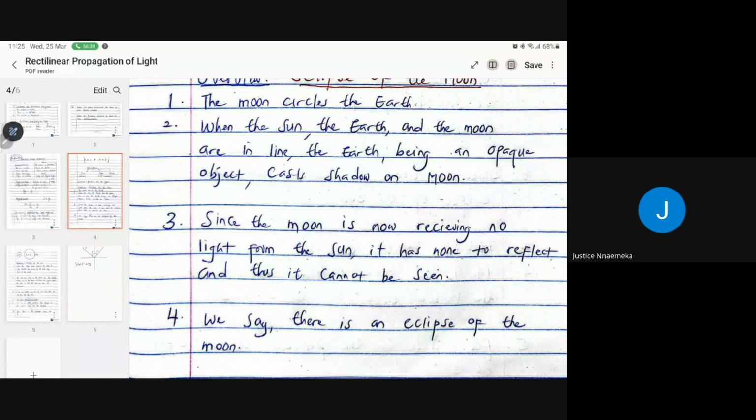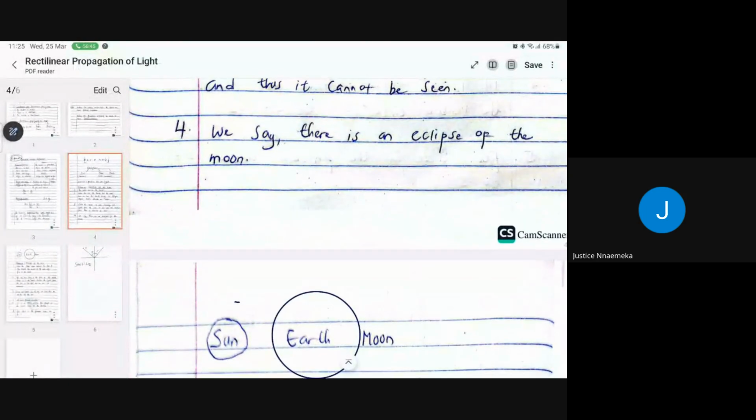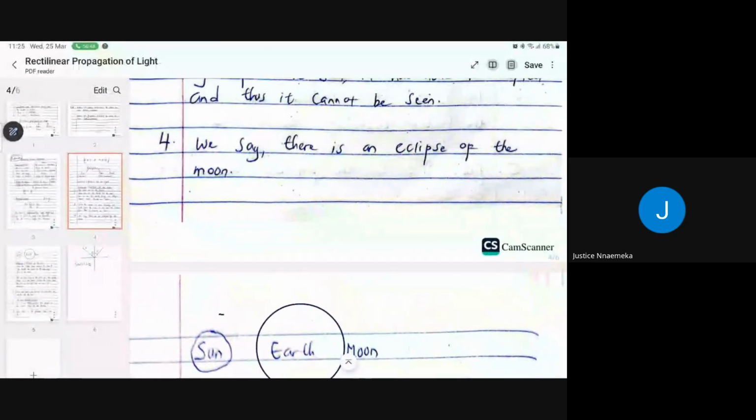Are you seeing that? It's simply when the earth is in between the sun and the moon. We say there's an eclipse of the moon. Is that okay? Now, there are key things you need to know. We also have the penumbra and umbra, right? That is part of that eclipse as well. In as much as the earth is casting a shadow on the moon, there are some portions that light can reach, which is your penumbra, and there are some parts that light cannot reach, which is your umbra. Take note of that when they start asking you about the sun, the earth, and the moon.